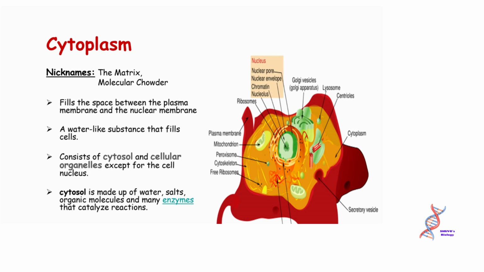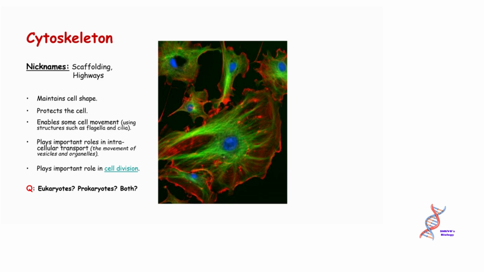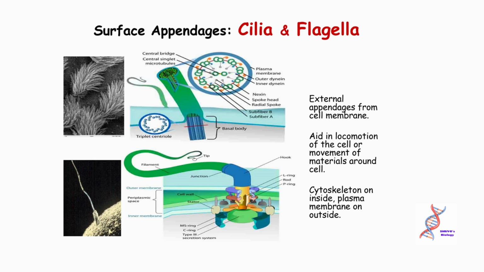Question: eukaryotes, prokaryotes, or both? Cytoskeleton, nicknames: scaffolding, highways. It maintains cell shape, protects the cell, enables some cell movement using structures such as flagella and cilia, plays important roles in intracellular transport, the movement of vesicles and organelles, and plays an important role in cell division. Question: eukaryotes, prokaryotes, or both? Surface appendages. Cilia and flagella are external appendages from the cell membrane. They aid in locomotion of the cell or movement of materials around the cell.